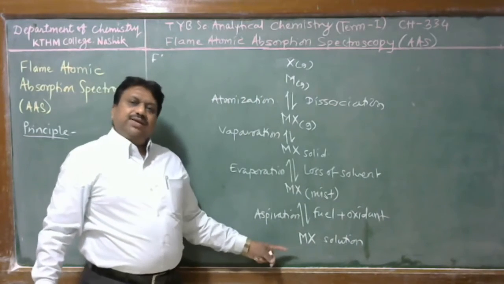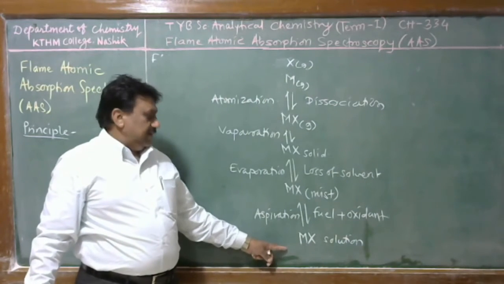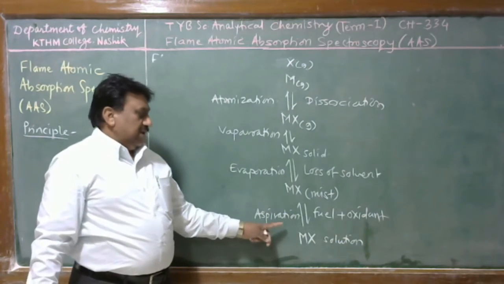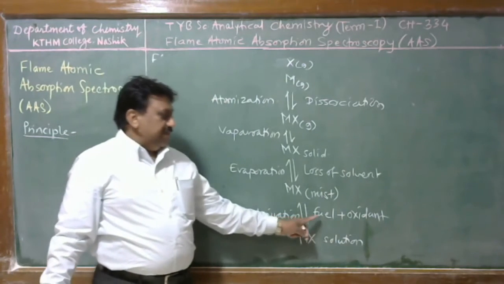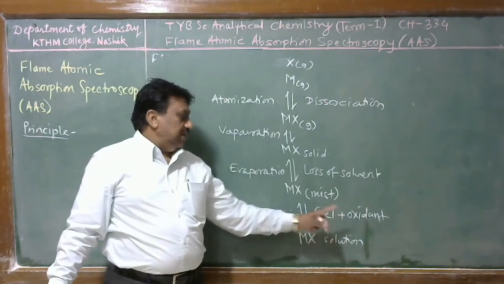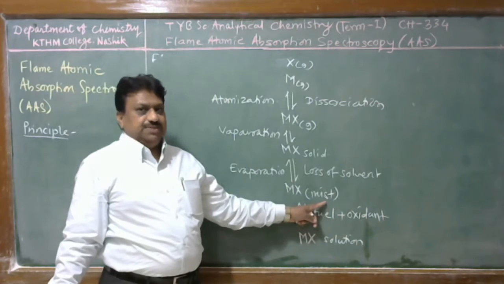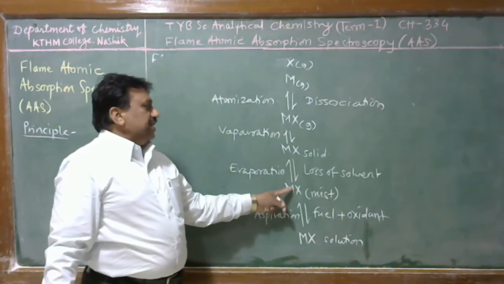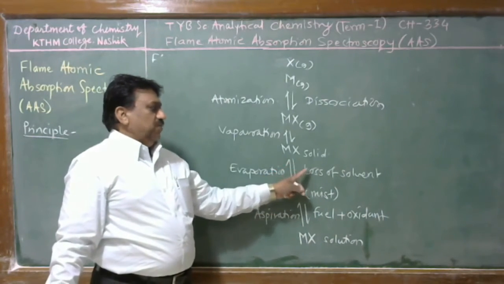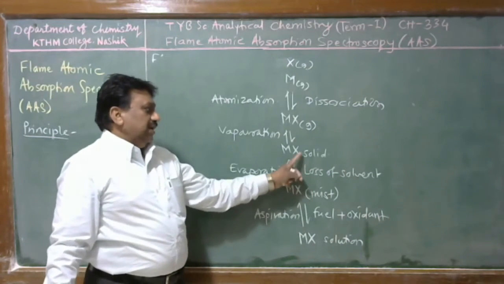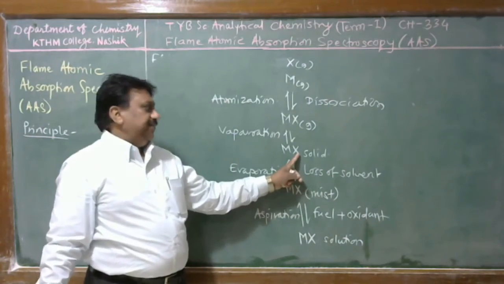That means these are the events when we aspirate a metallic salt solution into the flame. After aspiration, the sample mixes with fuel gas and oxidant, and it is converted to MX mist, that is, fog formation takes place. This fog is given in the flame, where the solvent is driven out and it is converted to MX solid.